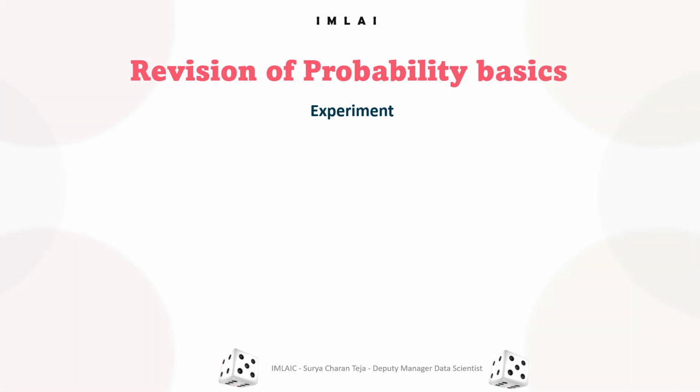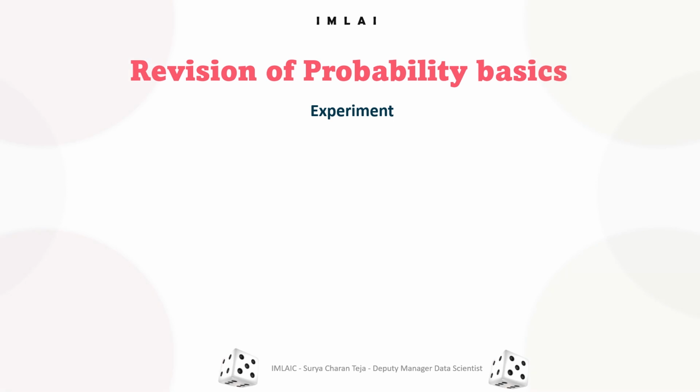When it comes to probability, we call this experiment a random experiment because you are not sure which outcome is going to come out of your sample space. For example, tossing a coin is an experiment.